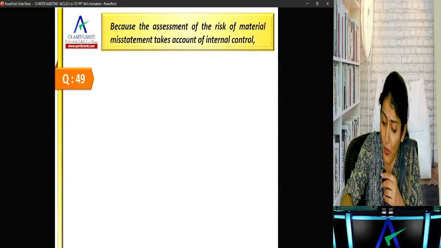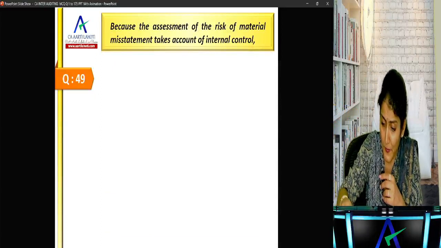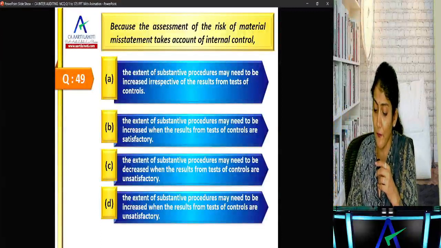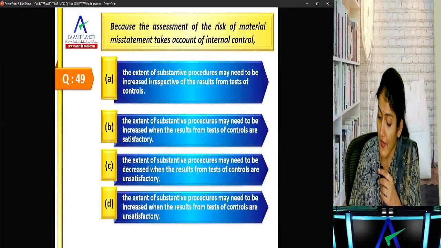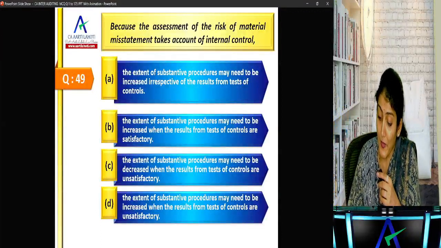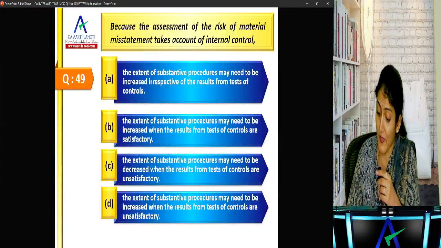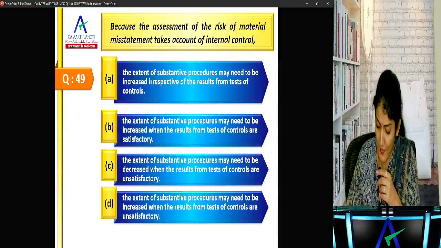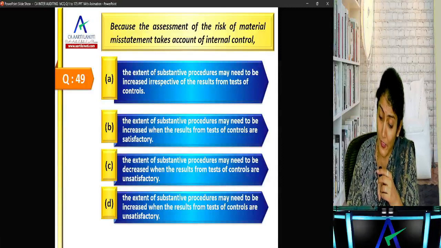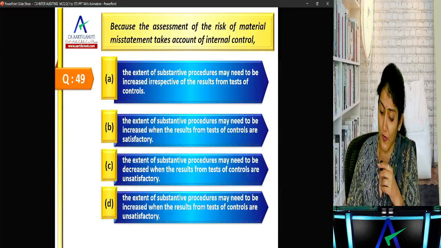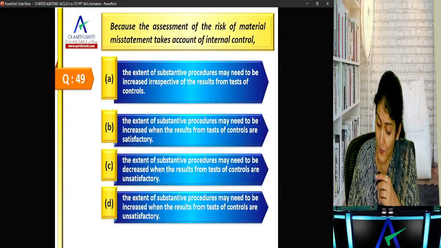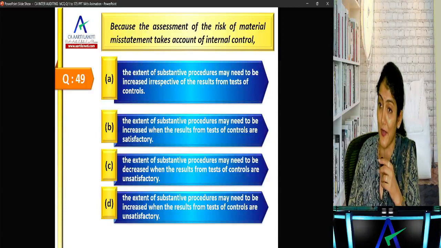Okay, because the assessment of the risk of material misstatement takes account of internal control, then the extent of substantive procedures may need to be increased irrespective of the results from TOC. The extent of substantive procedures may need to be increased when the results from TOC are satisfactory. The extent of substantive procedures may need to be decreased when the results from TOC are unsatisfactory. The extent of substantive procedures may need to be increased when the results from TOC are unsatisfactory.